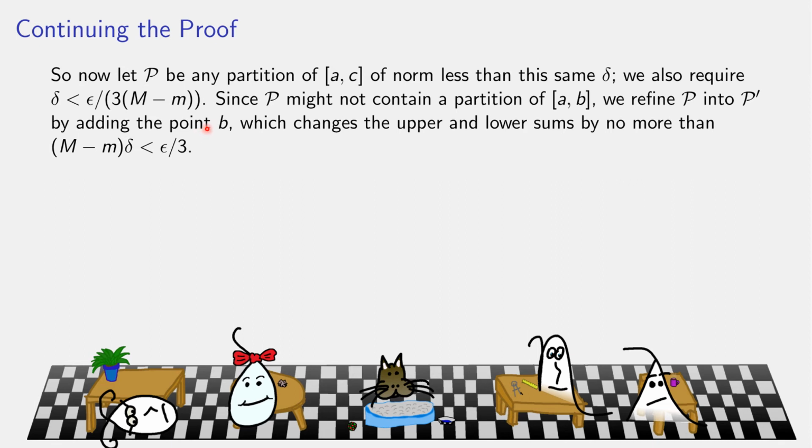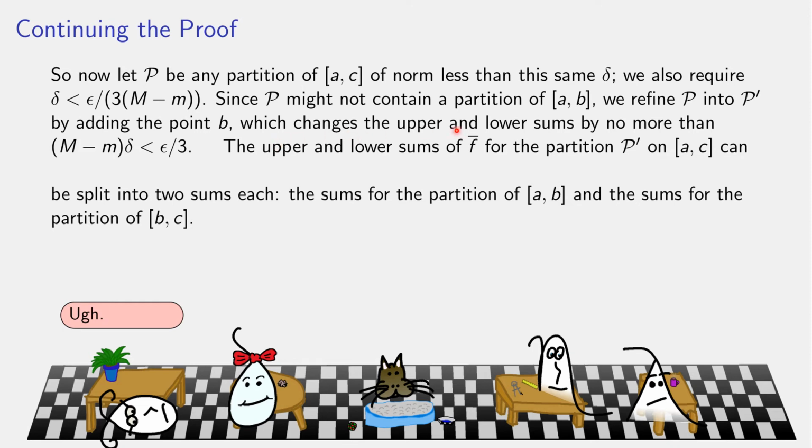Now, what we have shown is by adding a point to a partition, the upper and lower sums change by no more than the difference between the sup and inf times the norm of the partition. But delta was chosen to be less than this, so that M minus m is going to cancel out. So by adding a single point to the partition, upper and lower sums change by no more than epsilon over 3.